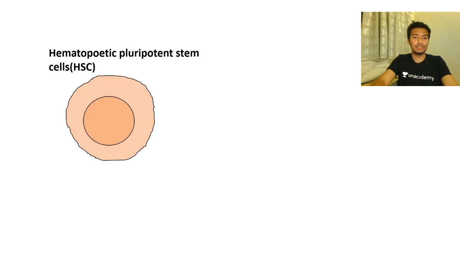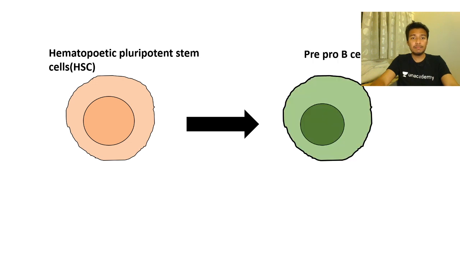Anyway, so we are going to talk next about how the B cell is supported by these stromal cells. From the hematopoietic pluripotent stem cell, the first cell type which is produced is the pre-pro B cell.